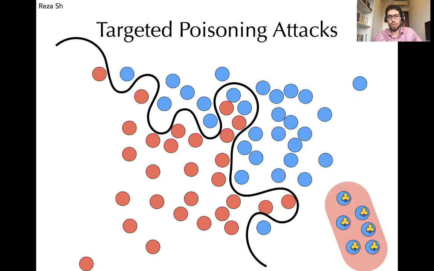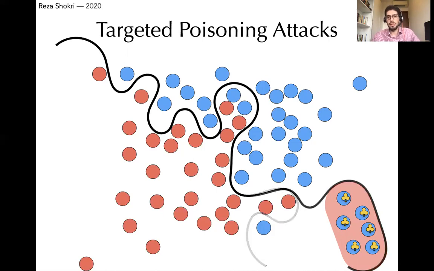They can focus on a particular sub-area in one corner of the distribution, add data points that have a particular common pattern in one class, and label them as members of the other class and confuse the model so that the model would expand its decision boundary around them, and consider them as members of the wrong class.